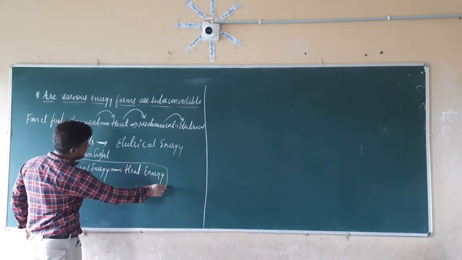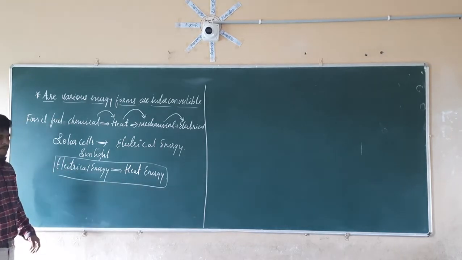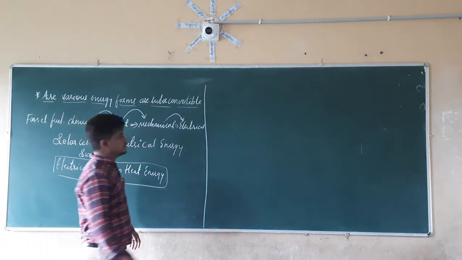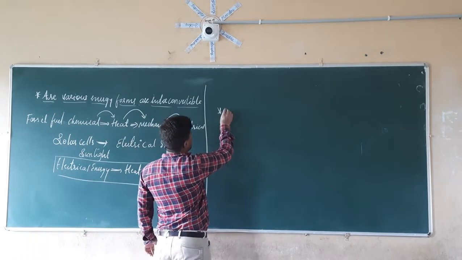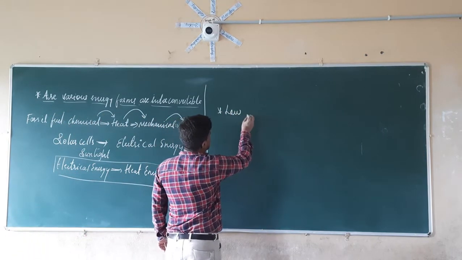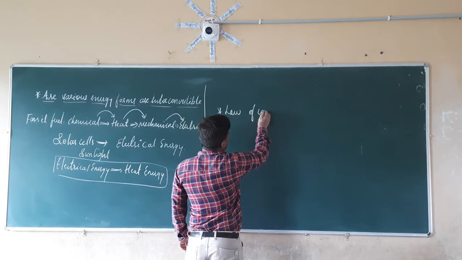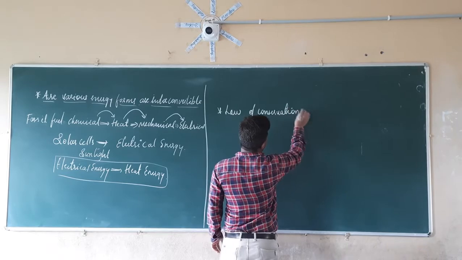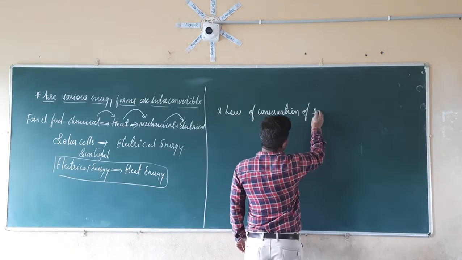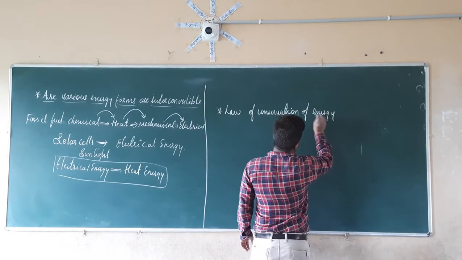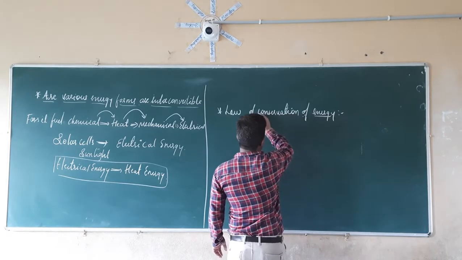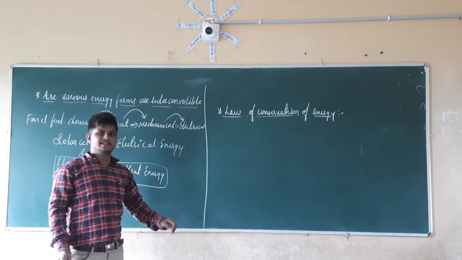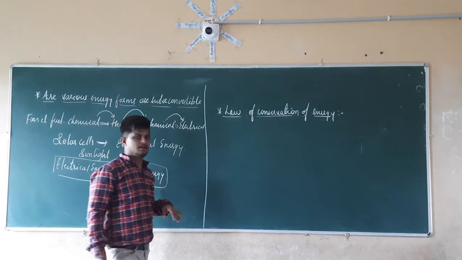So what may be the total energy here? If they are interconvertible, what will be the total amount of energy here? That total amount of energy can be calculated by using the law of conservation of energy. So what is the law of conservation of energy? We are going to see that by taking an example.